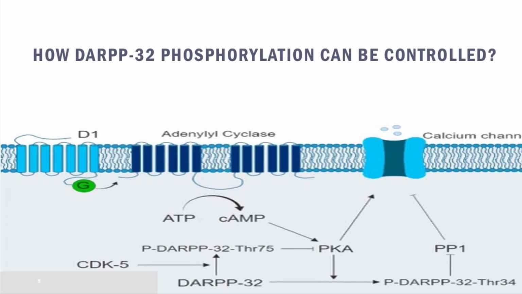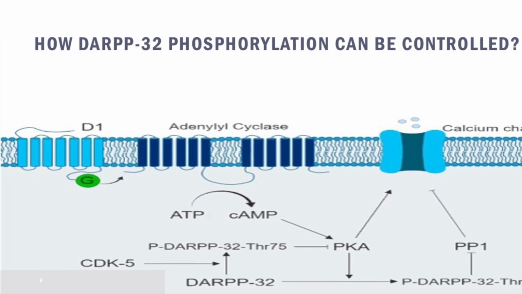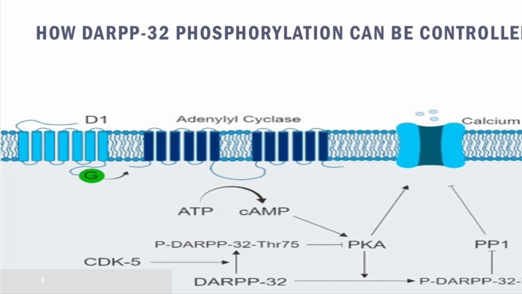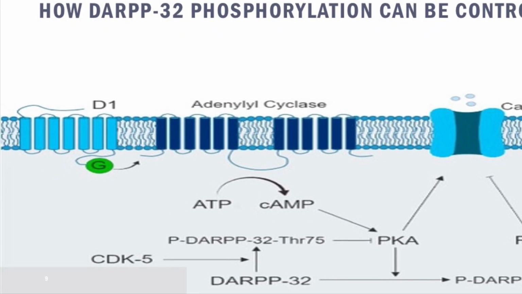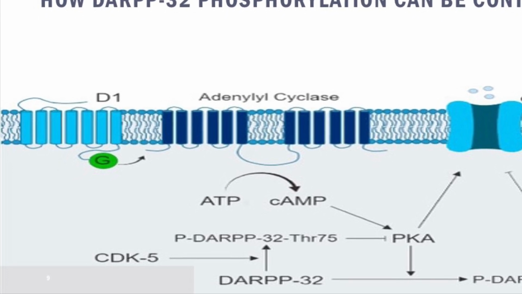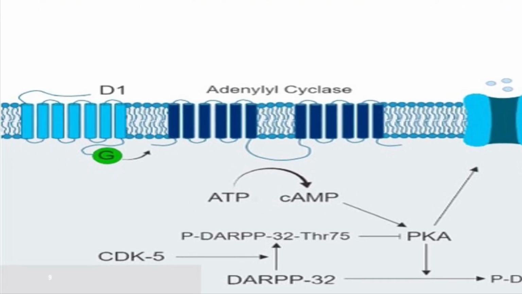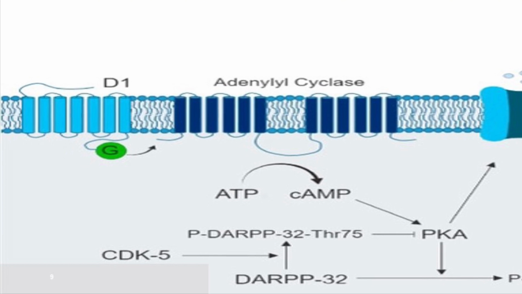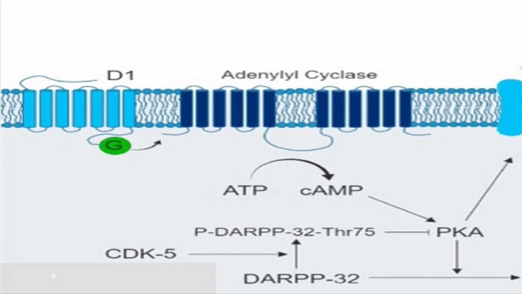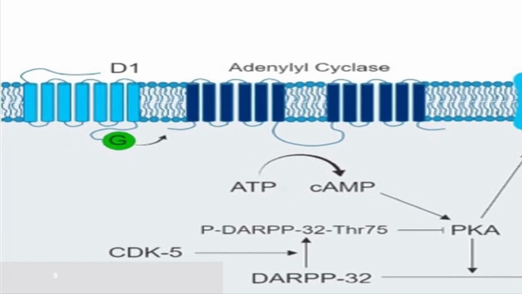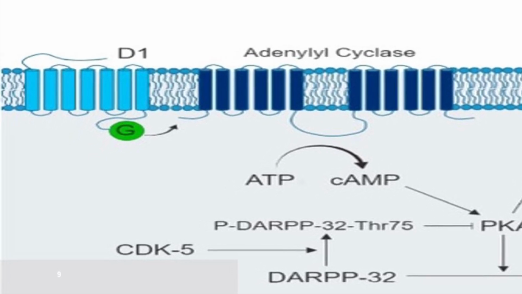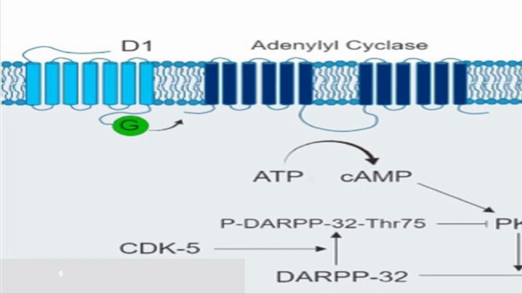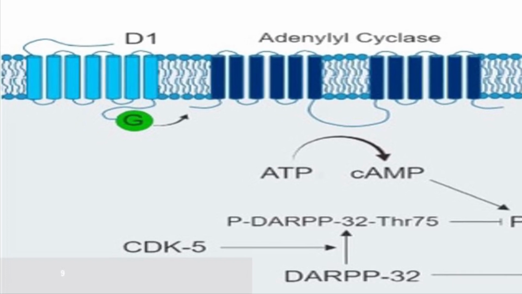In this figure, I will talk about how DARPP32 phosphorylation can be controlled. In the dopaminergic signaling pathway, phosphorylation is involved in the regulation and management of dopamine-induced transsynaptic effects. This is made possible by the association of the D1 receptor with the activation of adenylyl cyclase, which leads to the induction of cAMP synthesis. DARPP32 phosphorylation can be controlled by synaptic release of dopamine.